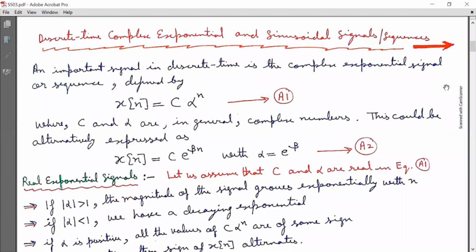So first we are going to discuss discrete time complex exponential and sinusoidal signals and sequences. An important signal in discrete time is the complex exponential signal or sequence defined by x[n] = c α^n. Mark it as equation A1, where c and α are in general complex numbers. This could alternatively be expressed as x[n] = c e^(βn), with α = e^β. So mark it as equation A2.